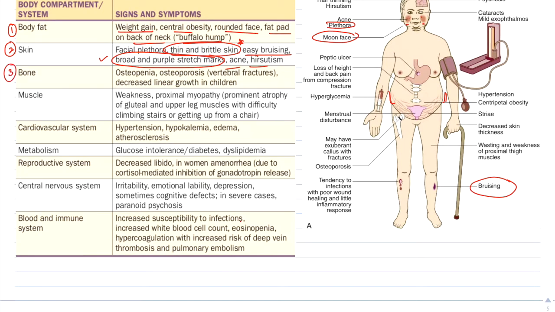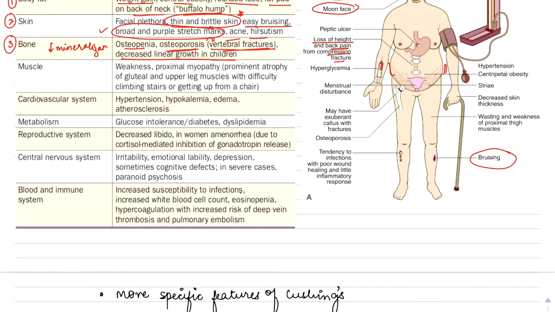Third is the bone. There'll be decreased mineralization of the bone. Decreased mineralization will lead to osteopenia and osteoporosis, thus leading to increased tendency of vertebral fractures. And also, because there is decreased linear growth in the children, there will be loss of height. Vertebral or compression fractures will lead to back pain and also decrease in height. Okay, fourth, there will be muscle changes.